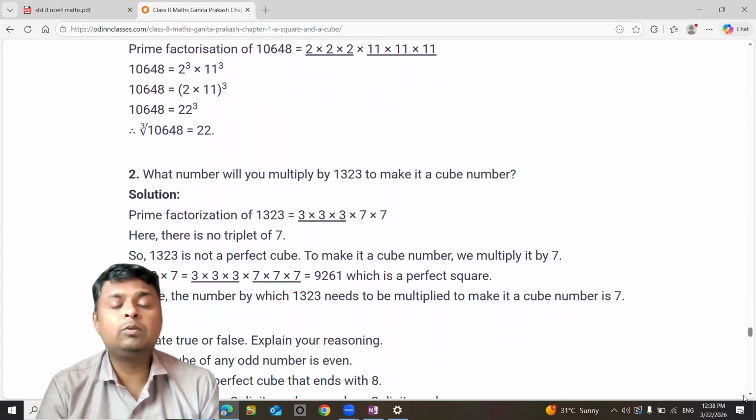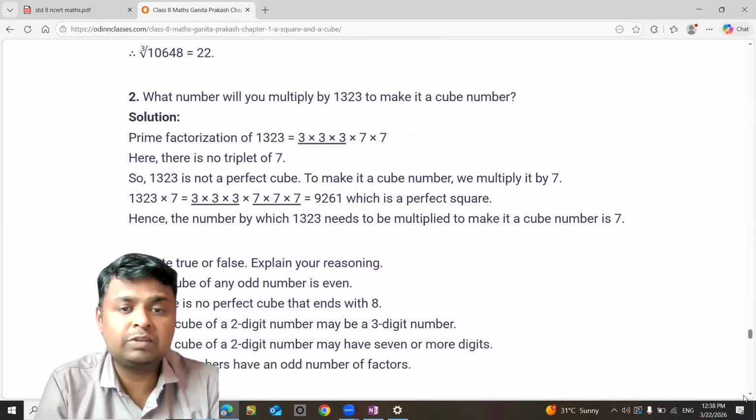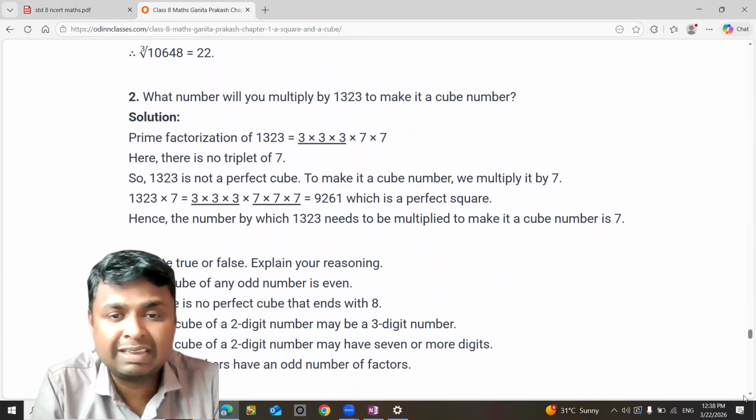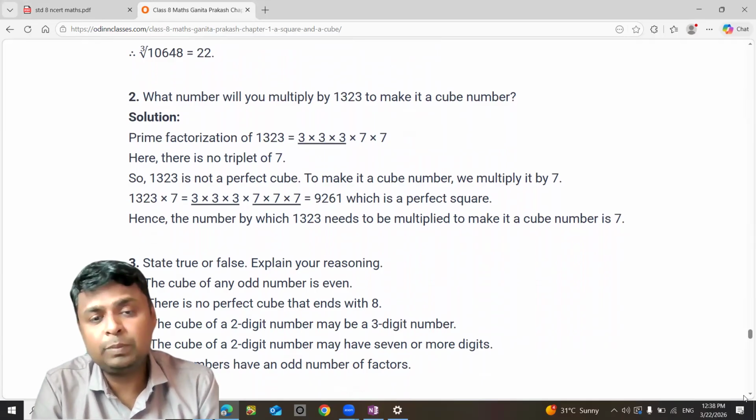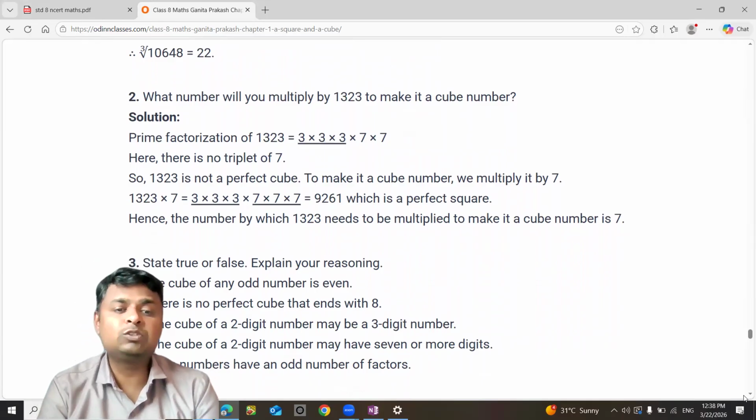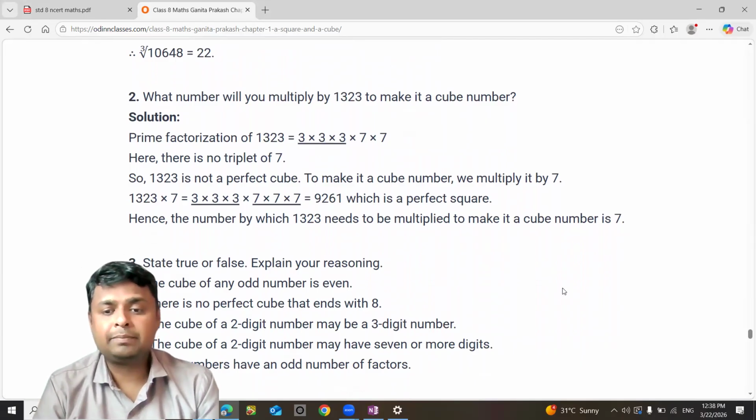Then what number will you multiply so that 1323 becomes a cube number? So the prime factorization will be 3 into 3 into 3 into 7 into 7. So there is no triplet for 7. They need to be in a group of 3. So 7 should be multiplied into the number. You multiply it and you get the number which is required.